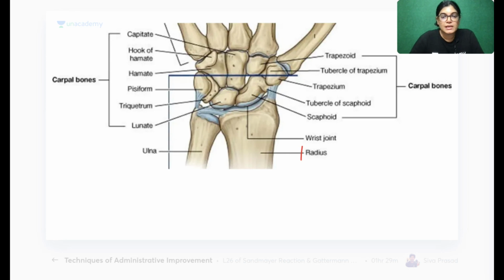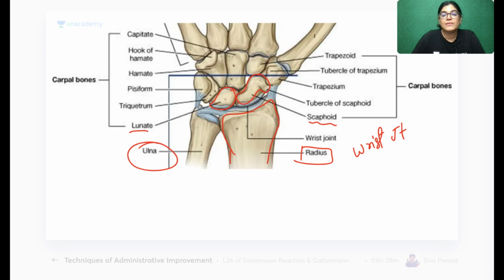Let me show you. This is the radius bone and this is the ulnar bone. My dear aspirants, what you can appreciate is that the radius bone is articulating with the scaphoid bone. It is also articulating with the lunate bone. So the articulation of scaphoid and lunate bone with the lower end of the radius leads to the formation of the wrist joint, which is also called the radiocarpal joint.